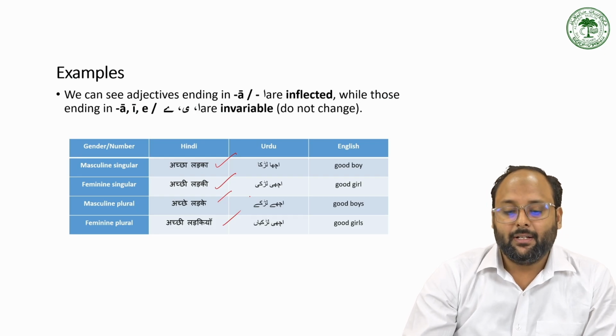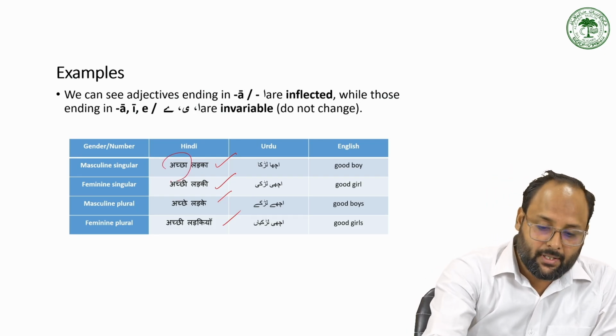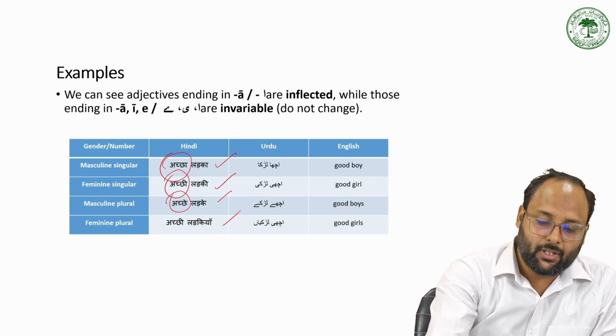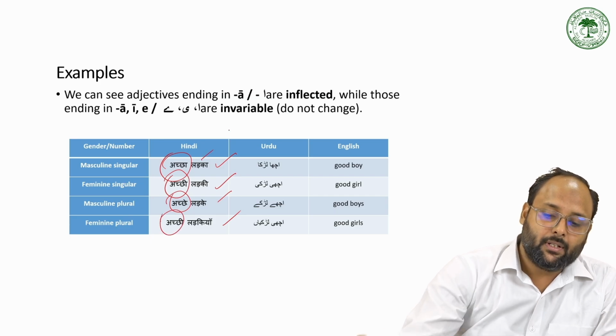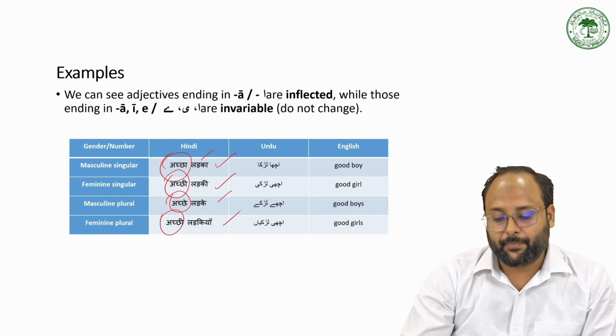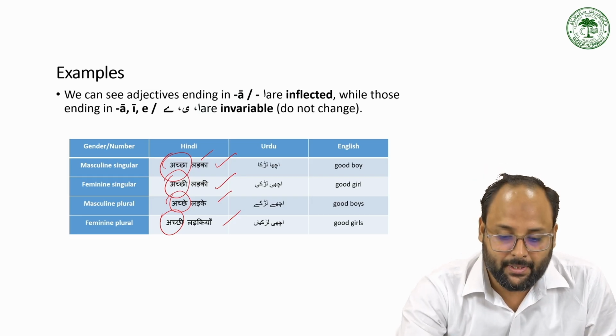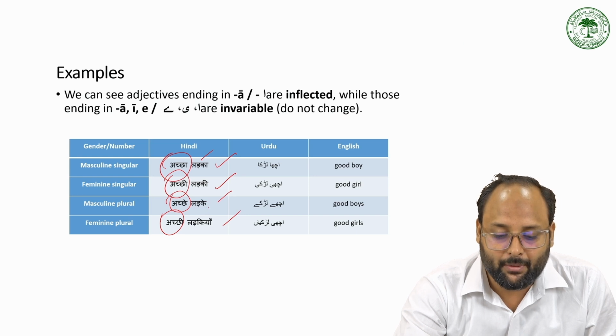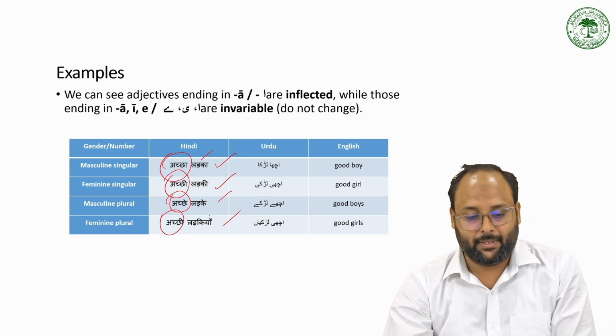So अच्छा has different inflection or change according to the number and gender of the noun. So it is the singular masculine, the singular feminine, the plural masculine, the plural feminine.